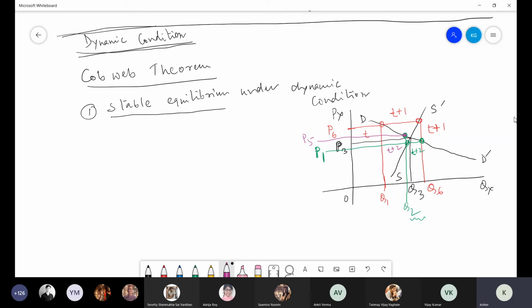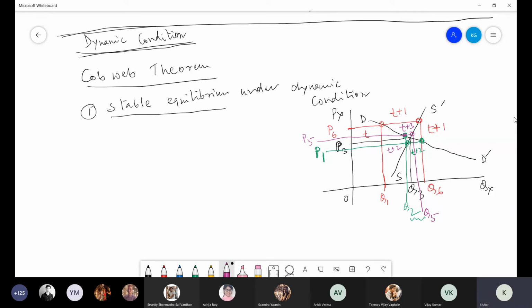So what I will try to do the next day, at the T+3 time period, is to supply more, and that supply may be represented by maybe Q5. So at T+3, again, it is a repetition. Supply is more than demand. Demand is OQ2, supply is OQ5, so there is a surplus supply. Immediately, at the T+3 time period, the price will come down.